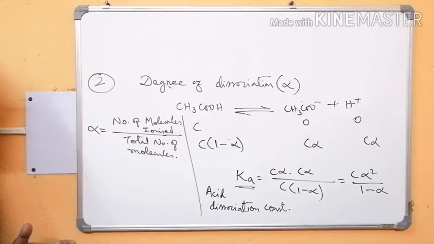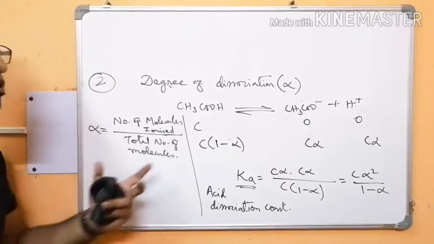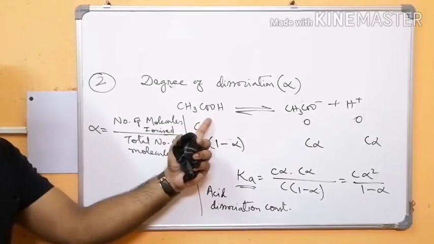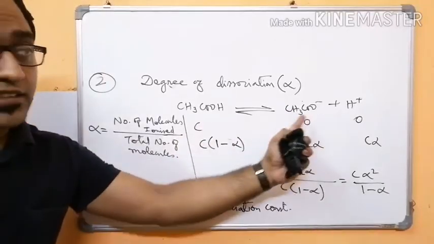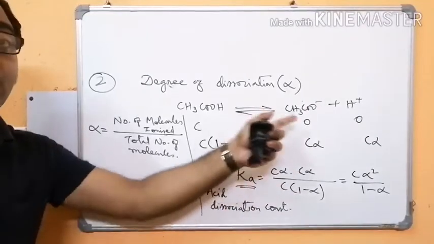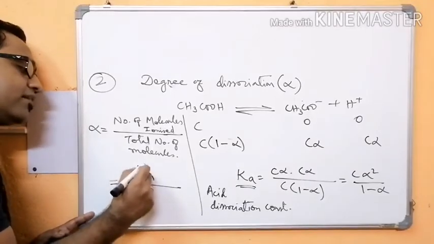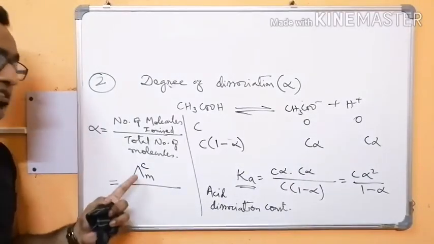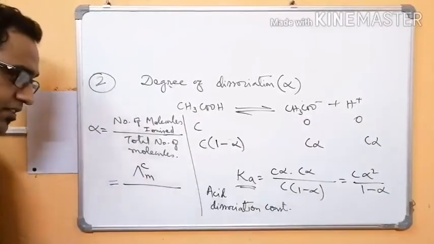If you think about lambda, that is molar conductivity at any concentration, molar conductivity at any concentration will represent the conductivity due to the ions produced by the dissociation of acetic acid, that is acetate ion and H plus ion, produced by dissociation of the electrolyte at that concentration. So the number of molecules dissociated can be written as lambda mc. C means at a particular concentration the molar conductivity represents the number of ions.